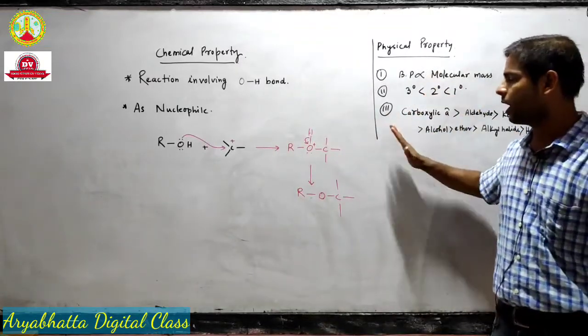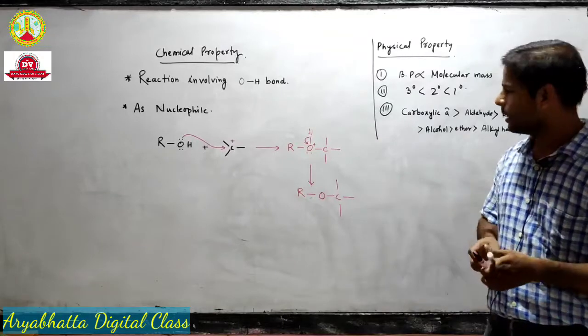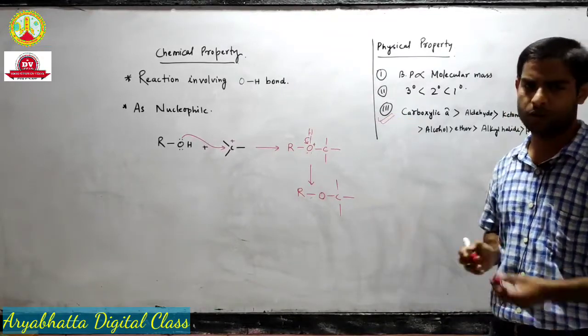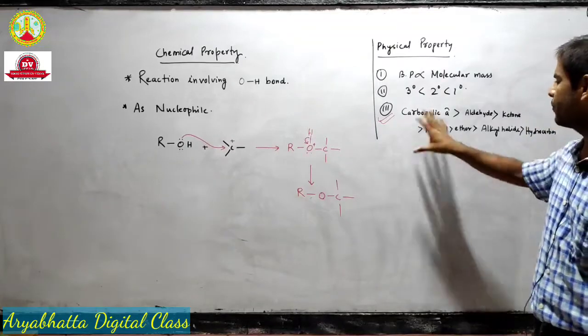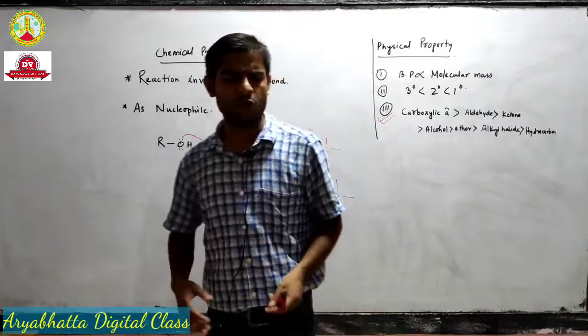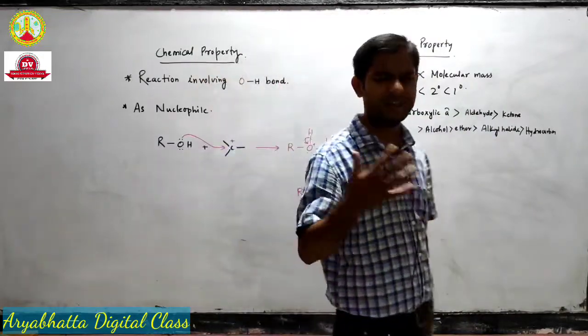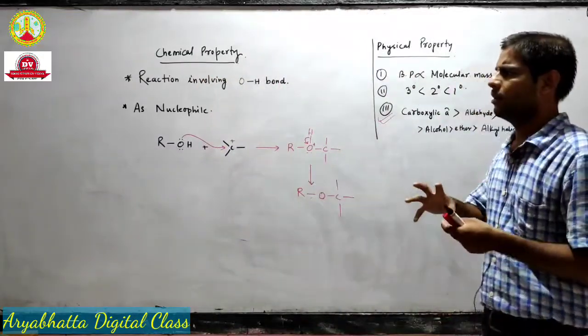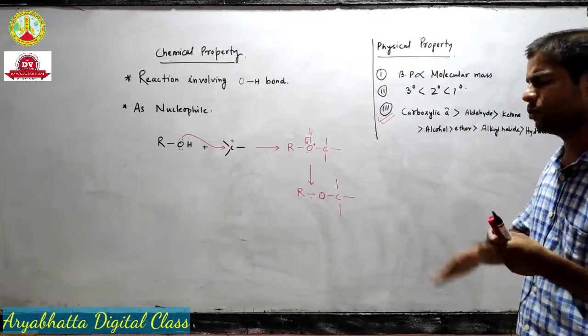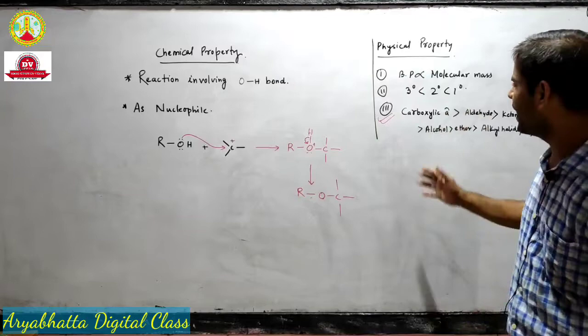Now, the third point that I have written is actually not given in your NCERT book. In every chapter we discuss physical properties, so let's sum up all the things so that we don't have to study it again and again.